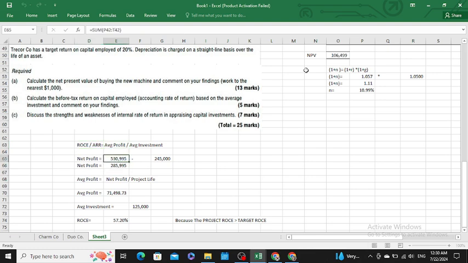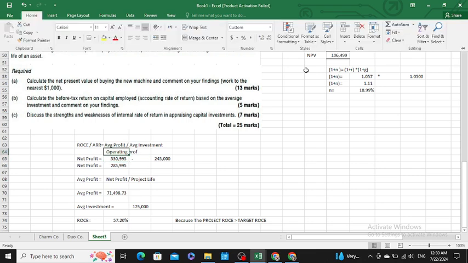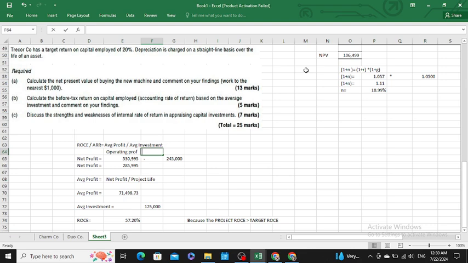Firstly, net profit is calculated by using operating profit less your depreciation. You subtract your operating profit with depreciation, the depreciation you are getting is 245,000.